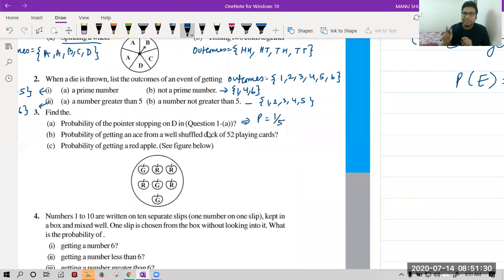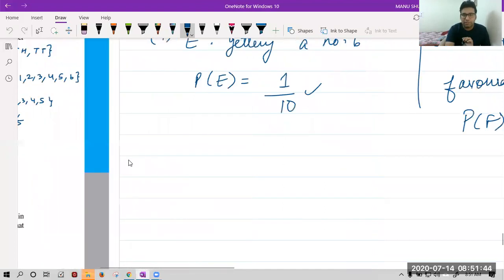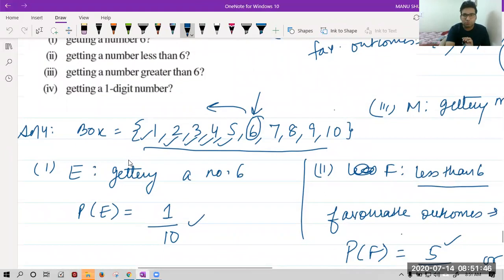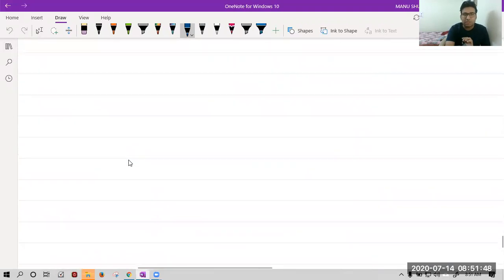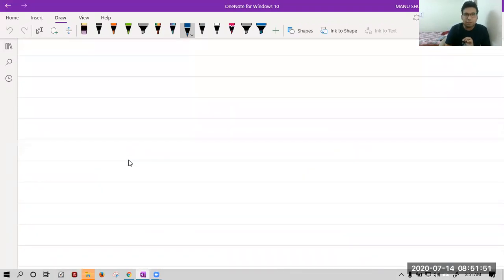5. The second one is saying probability of getting an ace from a well shuffled deck. Oh my god, you have not studied cards. Okay, you know about this. Let me tell you first about cards. First, let's see the cards. Many of you know about cards. Still, let me tell you, playing cards. Never ever play this, okay? Just for knowledge, you should know this. We should pay more attention to outdoor games.